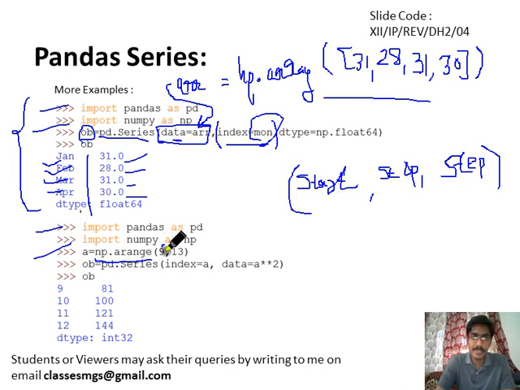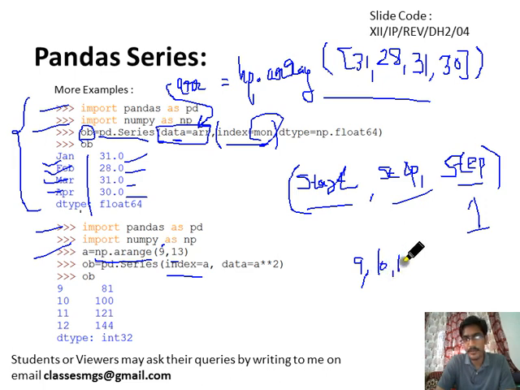So np.arange, we are passing 9 as a start value, 13 as a stop value, and step, if we don't pass the step, then the default is always 1. So it will return the index positions as 9, 10, 11 and 12. Why 12 only?